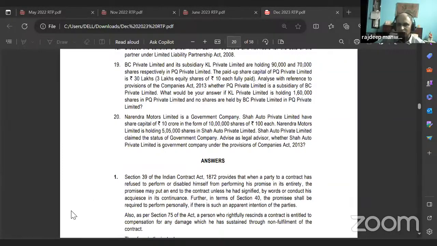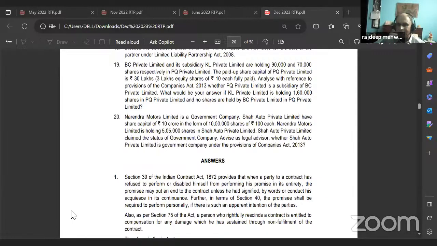BC and KL Private Limited are holding 90,000 and 70,000 shares respectively. Okay, 90 and 70. So how much is BC holding? 90,000. How much is KL holding? 70,000. Now how much is 90 plus 70? 1,60,000. Okay. Keep this in mind.